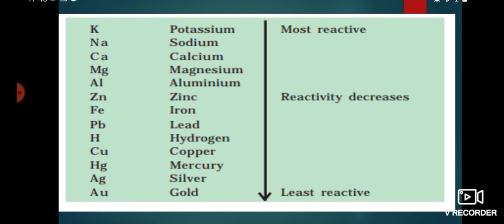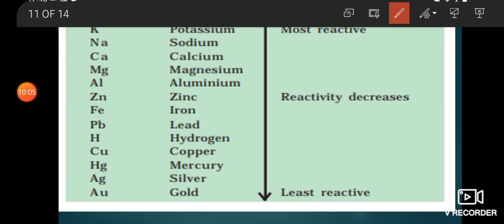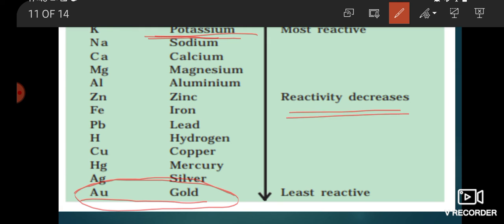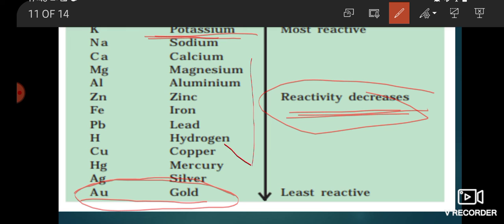Here the most reactive is potassium and the least reactive is Au, gold. And reactivity decreases from up to down. So in this table, the most reactive is potassium and the least reactive is Au, gold.